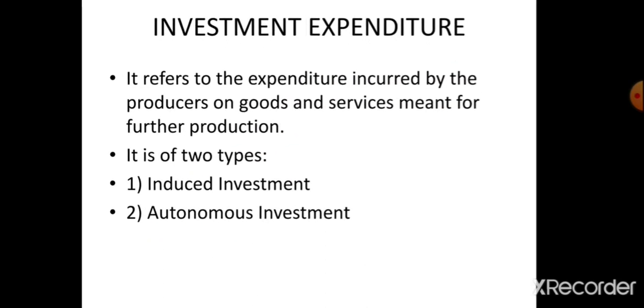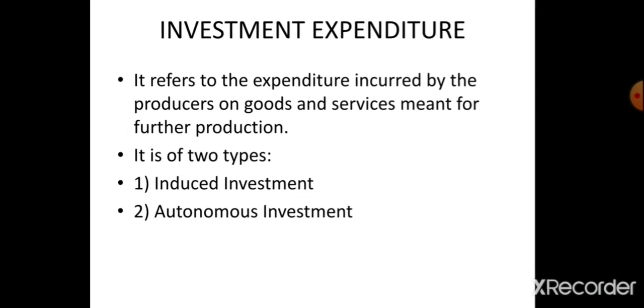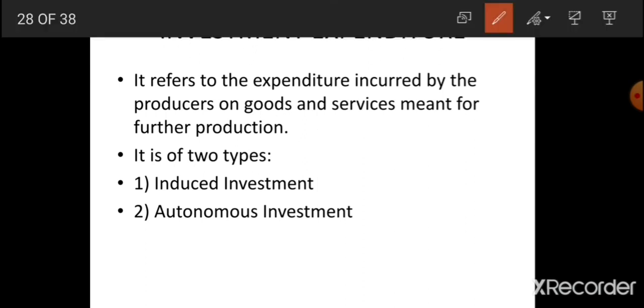Now move to the next topic. This is investment expenditure. What is investment expenditure? It refers to the expenditure incurred by the producers on goods and services meant for further production. It is of two types. One is the induced investment and second is the autonomous investment.